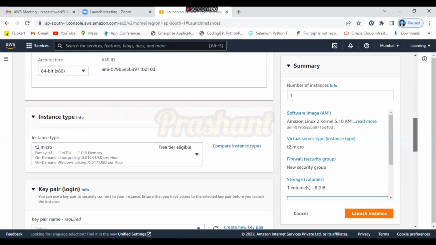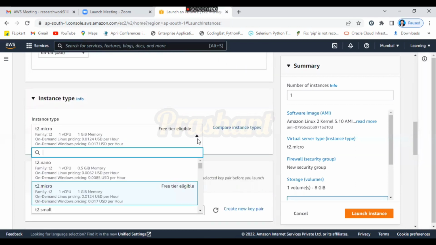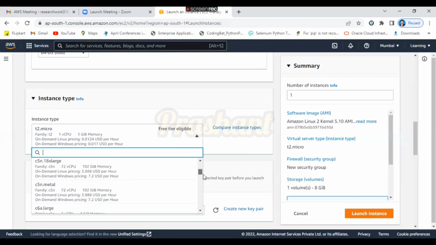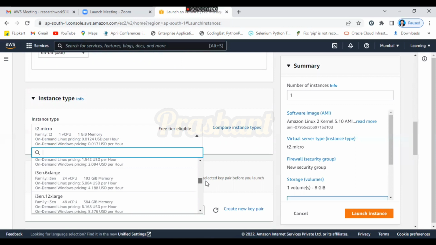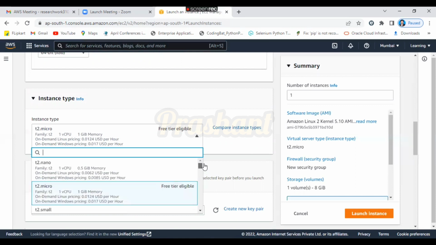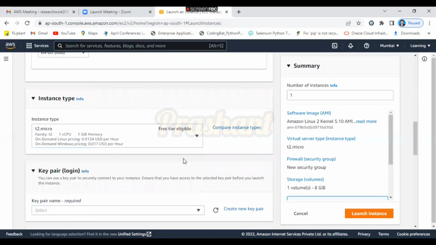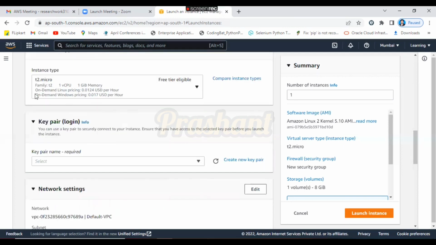If you scroll down, there are different types of instances available, like the nano family, micro family, small family, and large family. All the large instances have high performance computing power. But here we are selecting a micro family because this is free tier eligible. Here we are getting one CPU. We have selected the T2 micro family, which is free tier eligible.